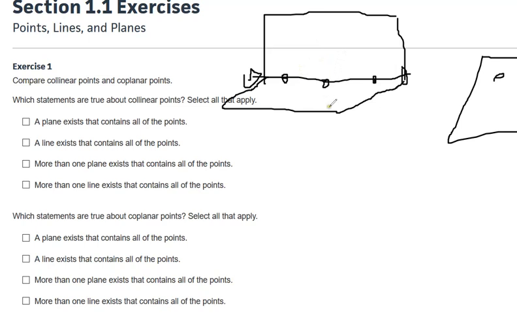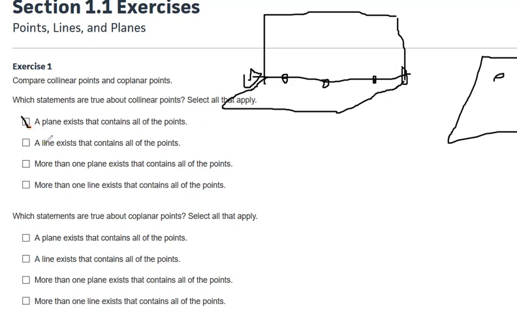Imagine points that are on the binding of a book. All of the pages are like planes and they're all going through the binding of the book. So if the points are in a line, there's an infinite number of planes that go through it. So there's a plane that exists that contains it.